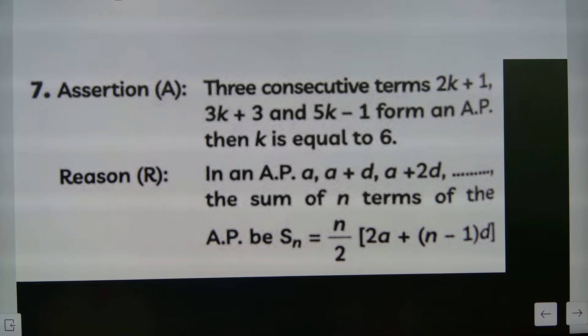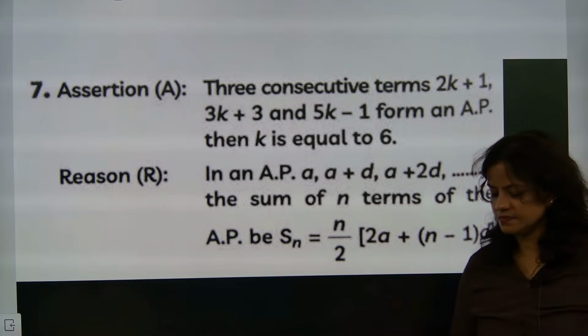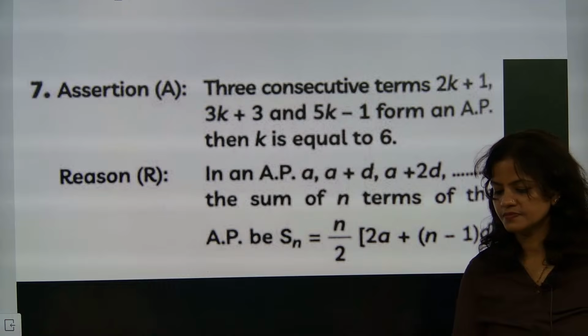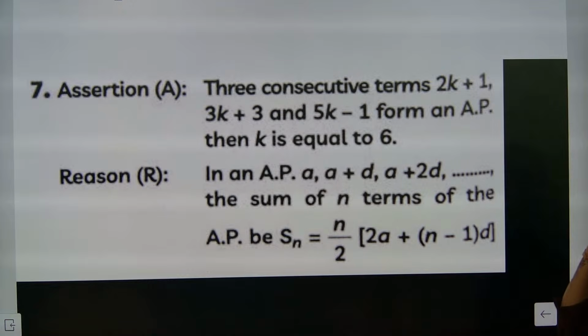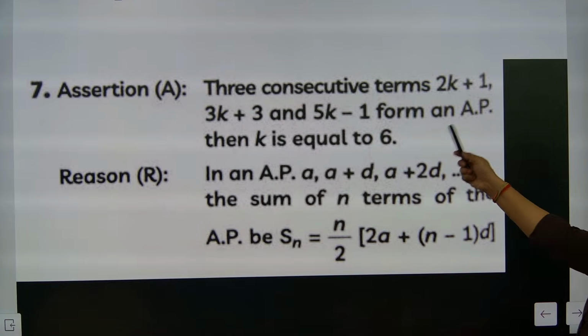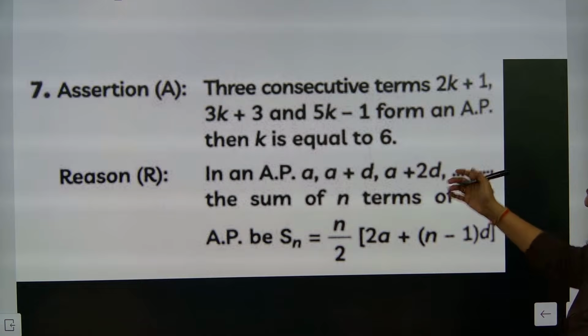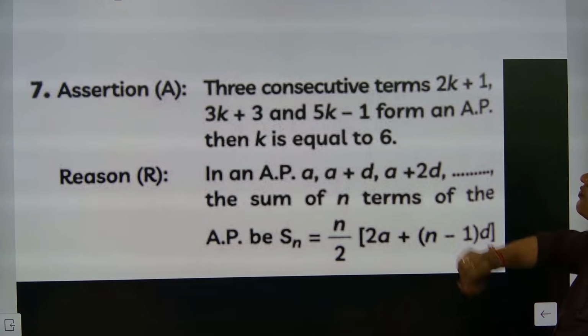Then option B. Both A and R are true, but R is not the correct explanation of A. Yes, because 3 consecutive terms form an AP if K is equal to 6. The moment you put K equal to 6, it will form an AP.